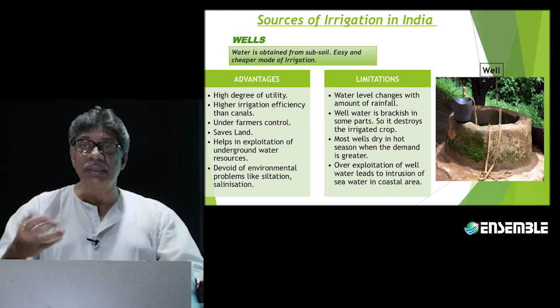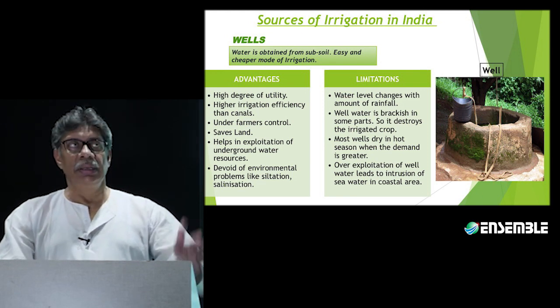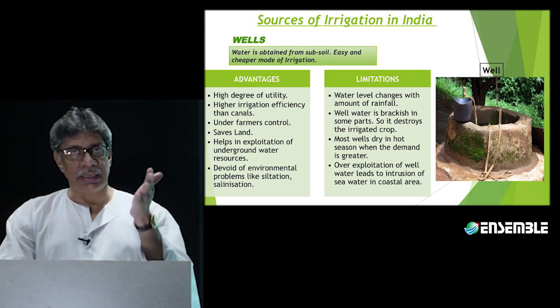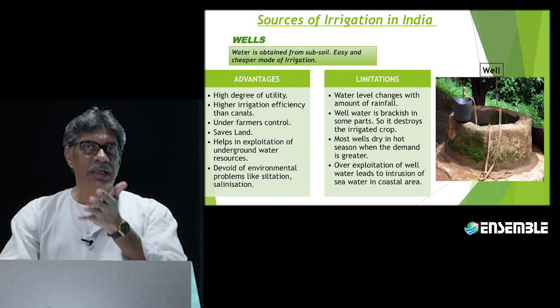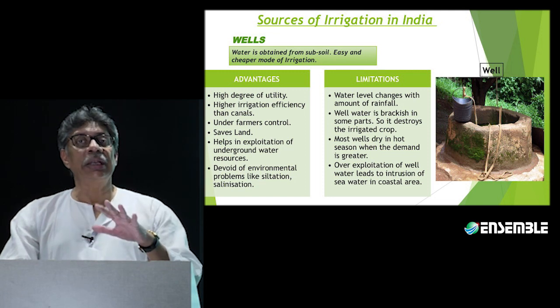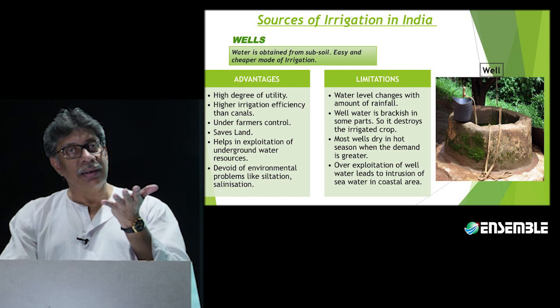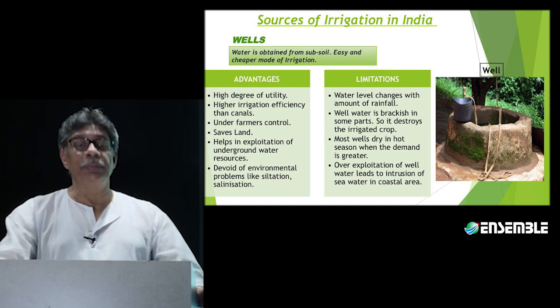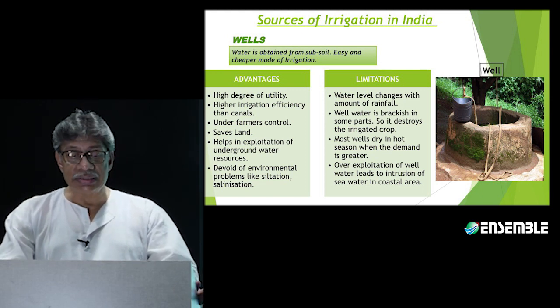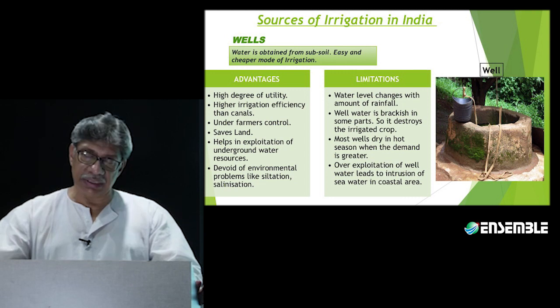And in some alluvial terrains also, we can go on to find canals as well in that place. So, the distribution of canals, wells and tanks follows that type of geography, that type of terrain. Having studied that, it becomes easy for us now to understand and study what exactly are the advantages and limitations of different sources of irrigation.